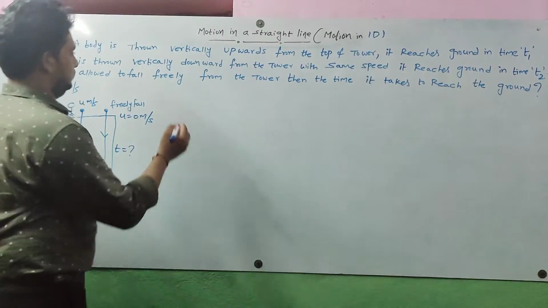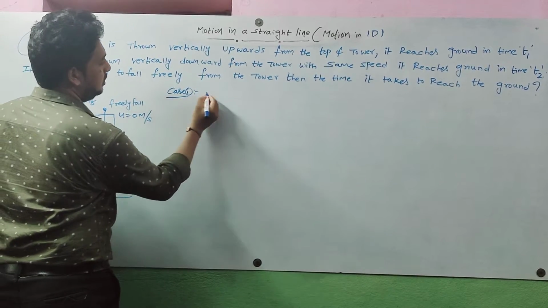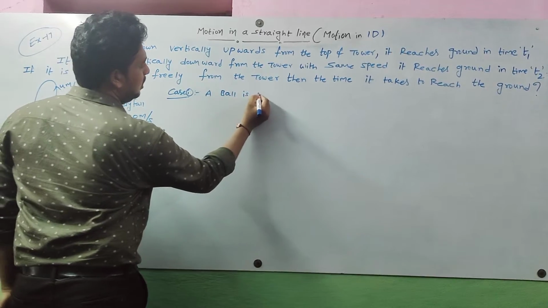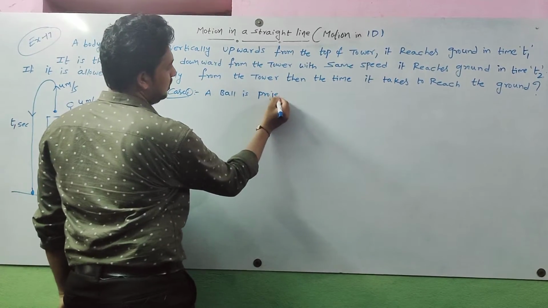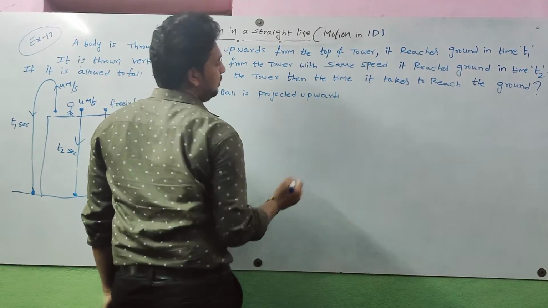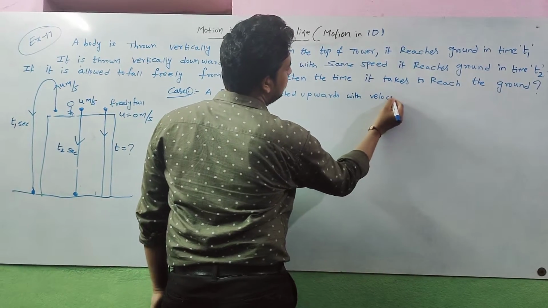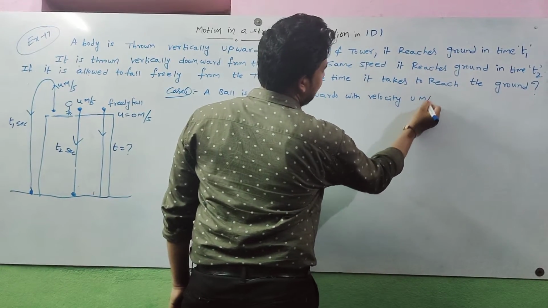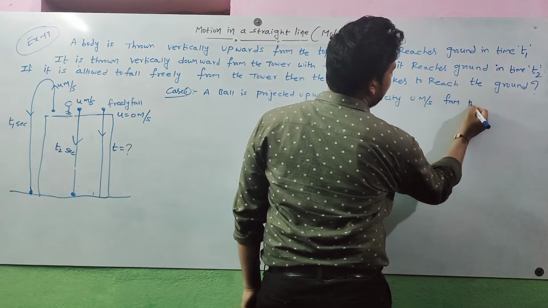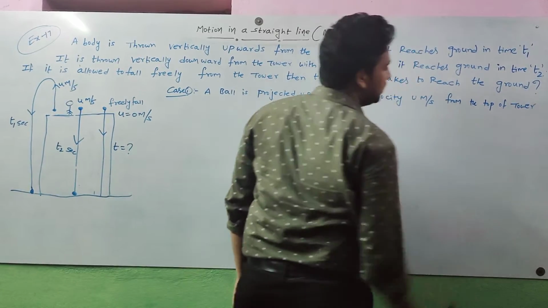So case 1. What is case 1? A ball is projected upwards with velocity u meter per second from the top of a tower.